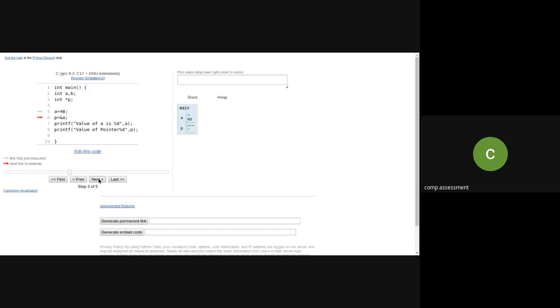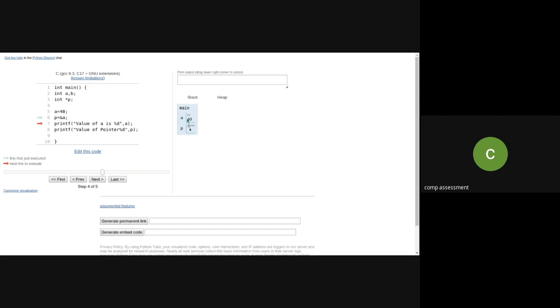Now when I'm saying p, it is my p, which is a pointer type. It is holding an address of a variable, integer a. So when I'm saying int pointer p, it is saying that it is a pointer variable p of type integer, which indirectly accesses integer type data. So immediately when I'm assigning the address of a to p, automatically it is showing a pointer p over here.